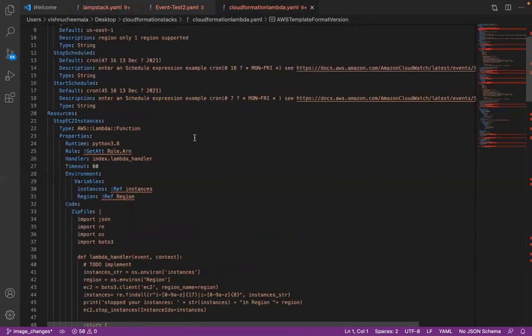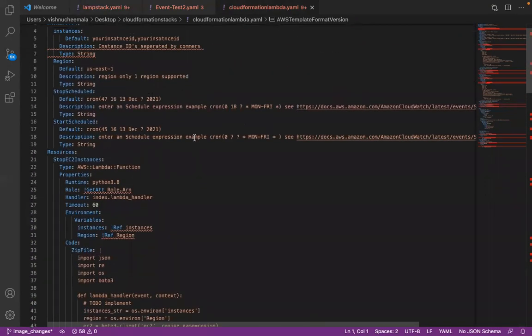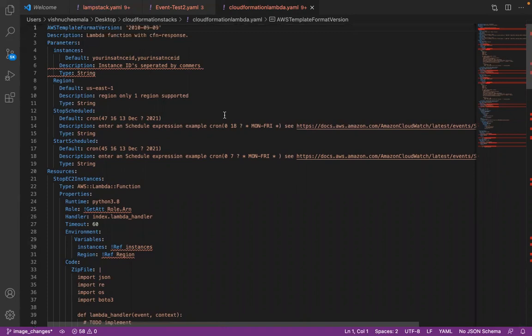Yep, this is the stack. So what we will do, we'll create this stack, and I can explain what this exactly does.